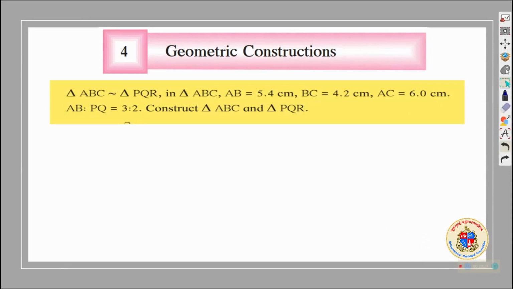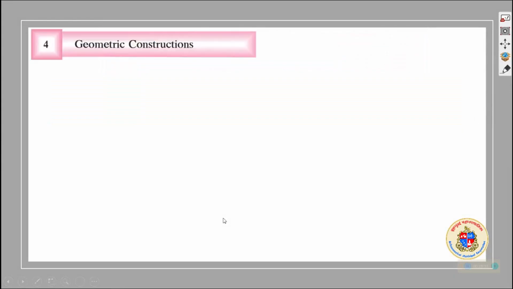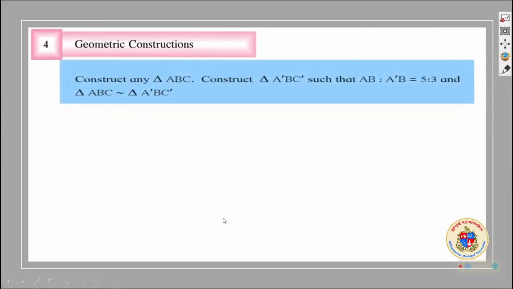Chalo. That is the next construction. As I told you before, the next construction is not having any kind of measurement in it, only a proportion is given. Construct any triangle ABC in such a way that AB to A'B is 5:3.